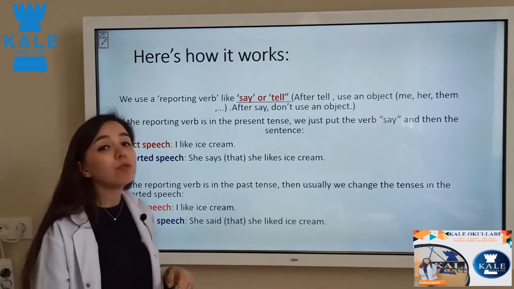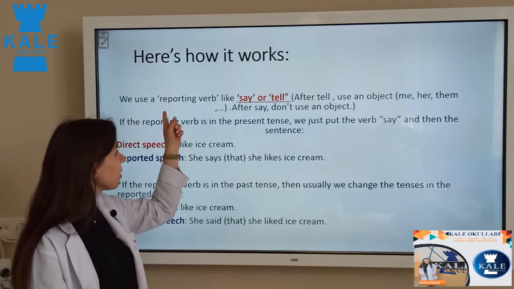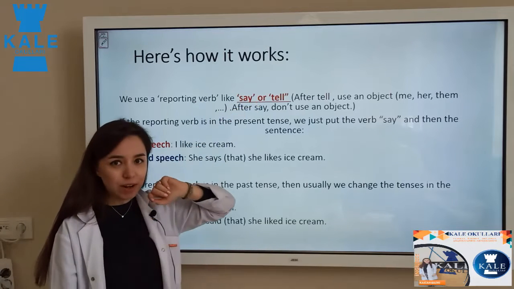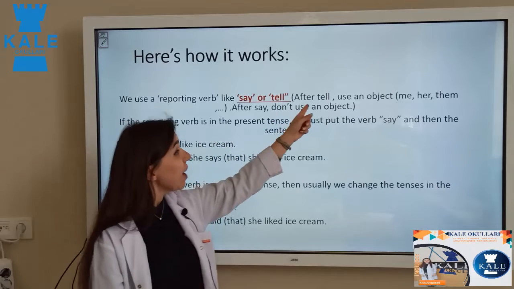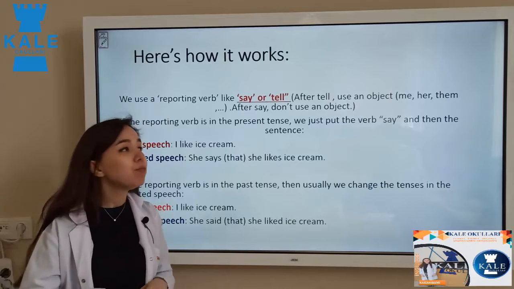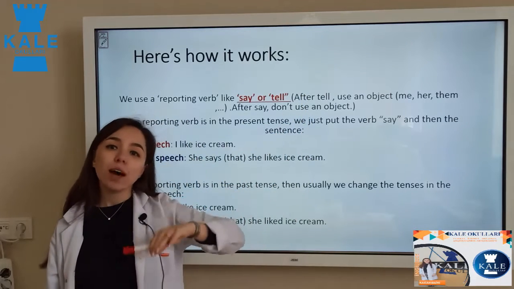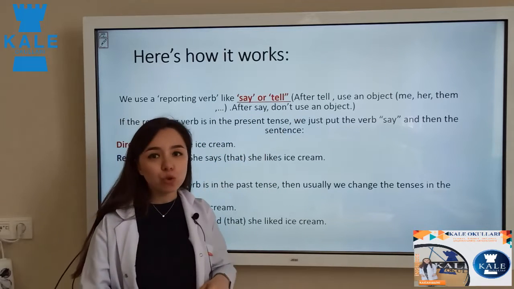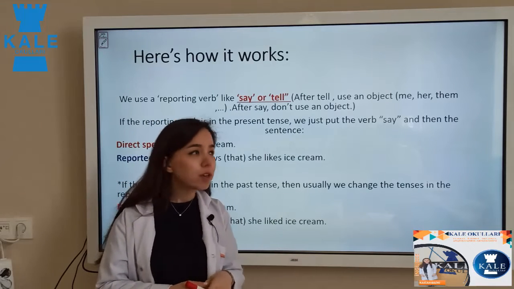Let's come here: how should we make it, how does this reported speech work? We should report it by using the verbs say or tell, in the past form said or told. After tell, use an object. It's necessary to use an object after tell. For example, she told me, she told us, she told them. But after say, we don't need to use an object. This is the difference between say and tell in reported speech.